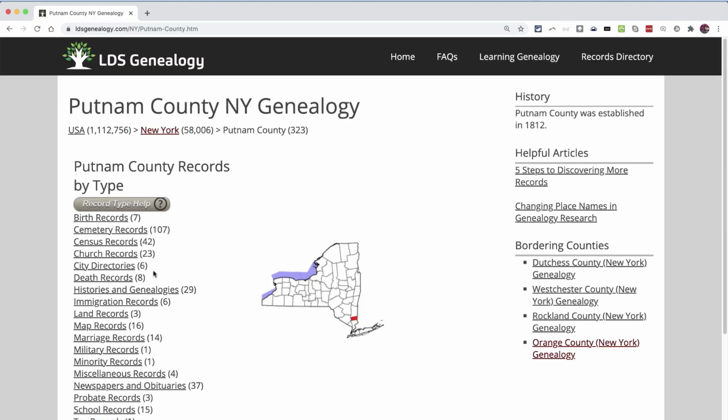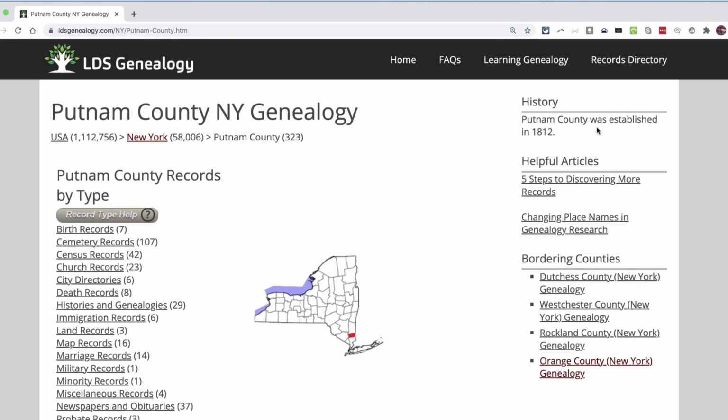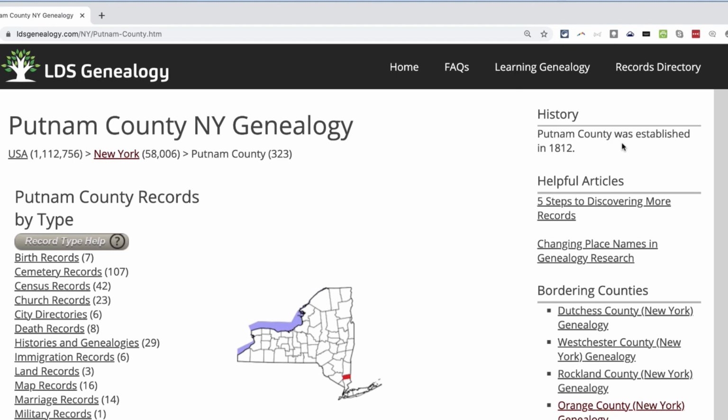I can access this list of record types specific to Putnam County, but also over here on the right, notice that there is a little bit of historical information about the county or state that you're looking at. Putnam County was established in 1812. That gives me some sense of the records and how far back they will go. There are also some helpful articles. Throughout ldsgenealogy.com, you'll notice some helpful articles on the right side, and these articles tend to be specific to the information that you're accessing at the left.